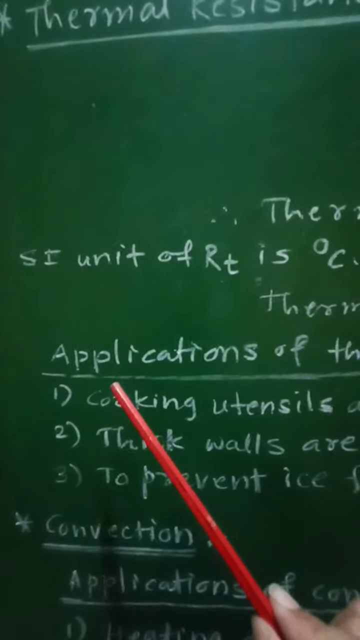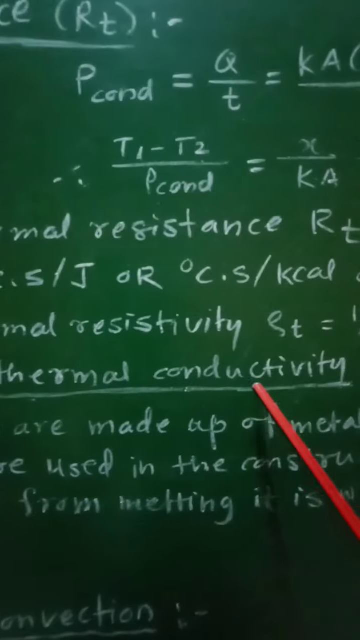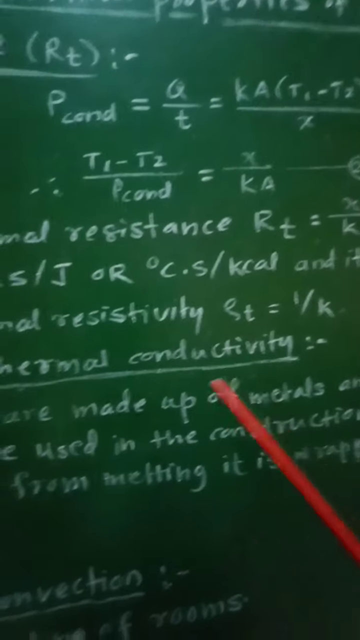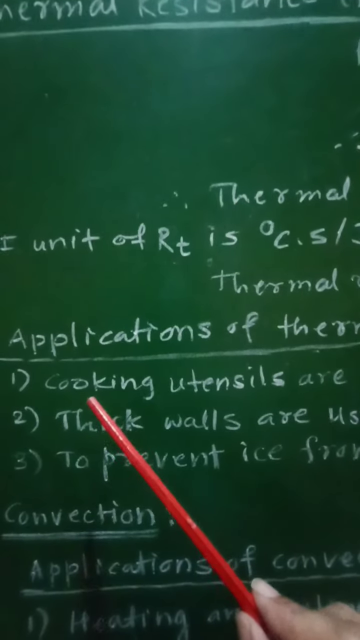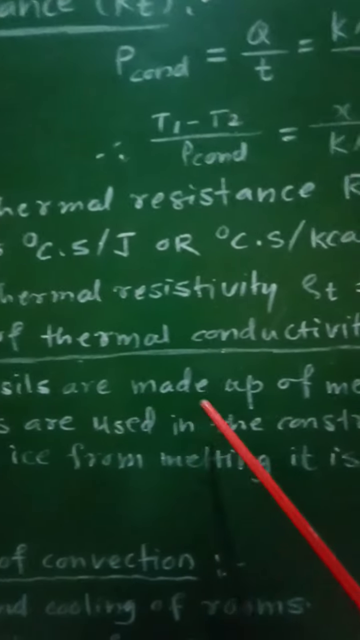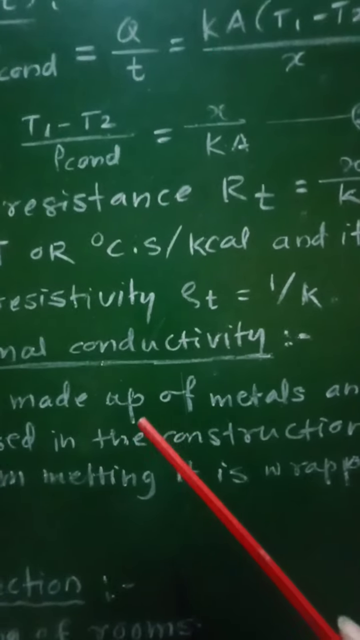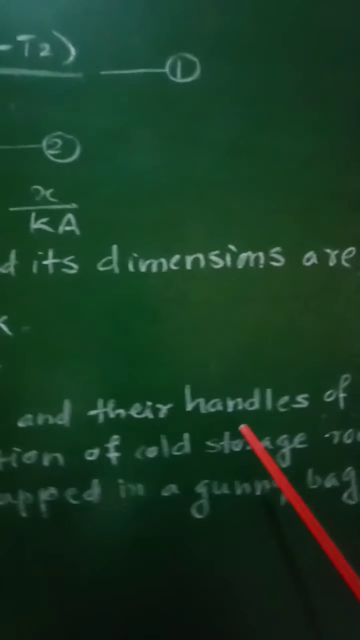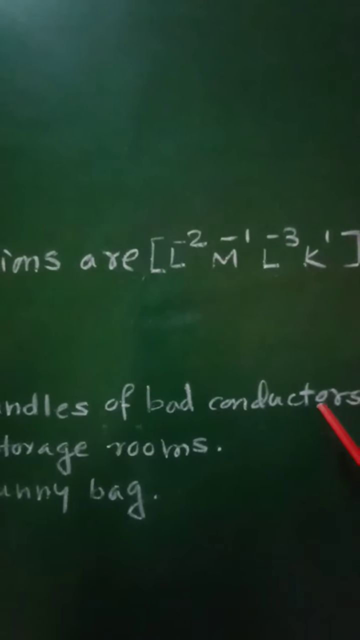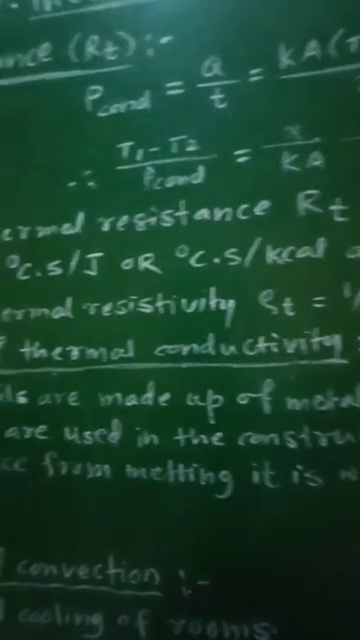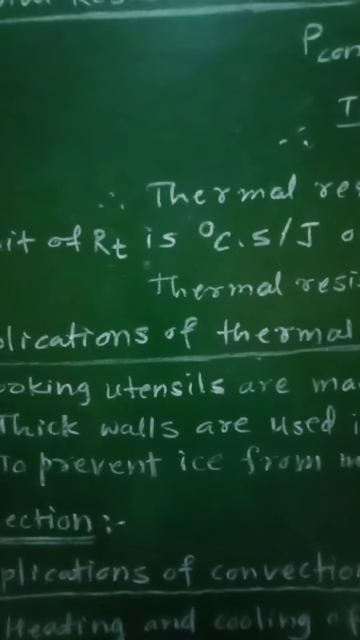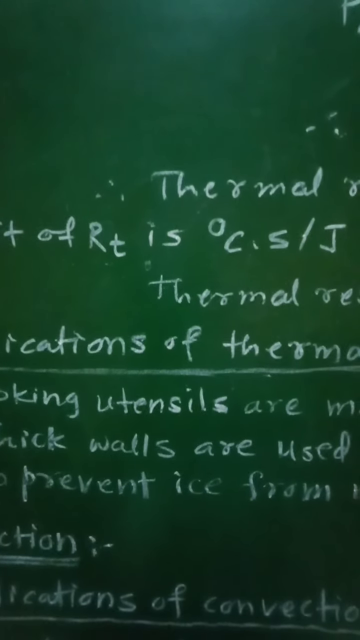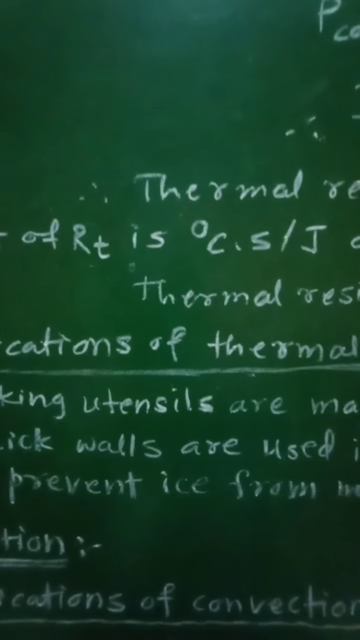And now let us see some of the applications of thermal conductivity. The first application is that cooking utensils are made up of metals, and their handles are made up of bad conductors. So cooking pots or cooking utensils are always made up of metals, so that heat energy will be conducted to them for the cooking purpose.